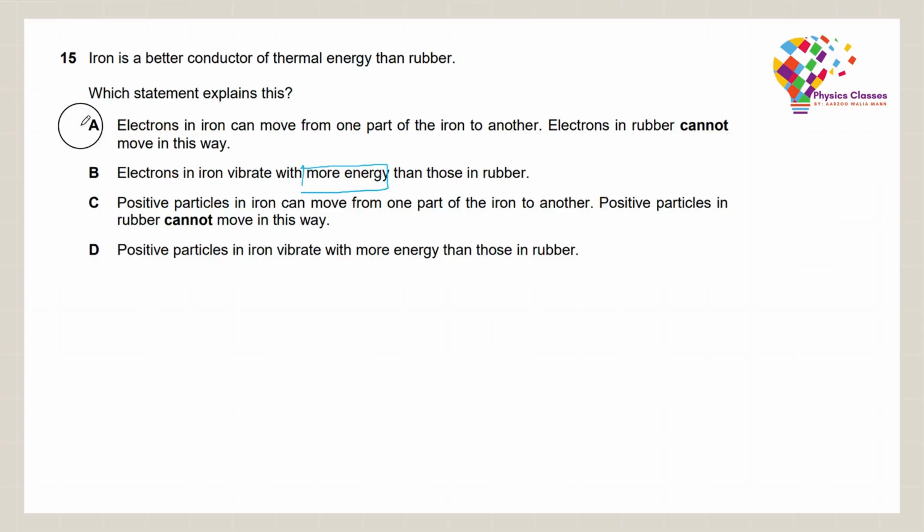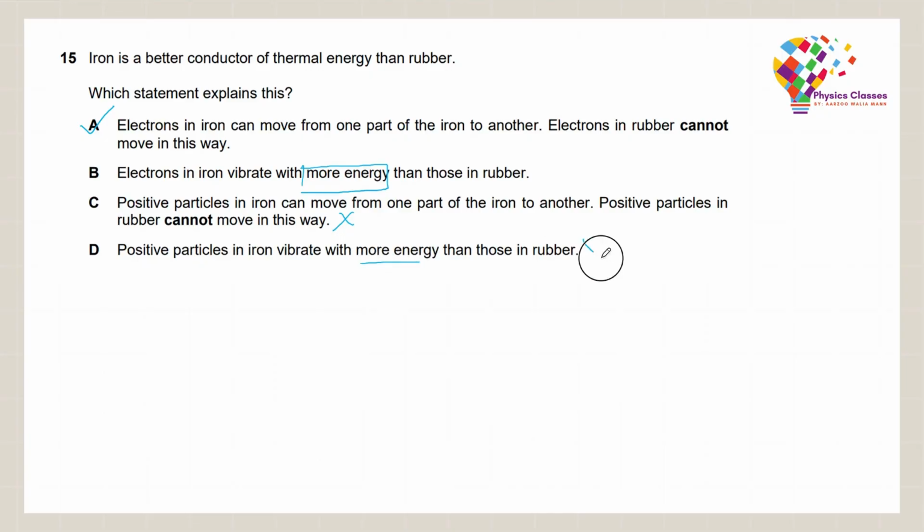In option C, it says the positive particles in iron can move from one part of the iron to another. Positive particles never move, so this option is out of question. Positive particles in iron vibrate with more energy than those in rubber. Again, positive particles do not vibrate and there is nothing like more energy. So this option is also out of question. We go to question number 16 now.